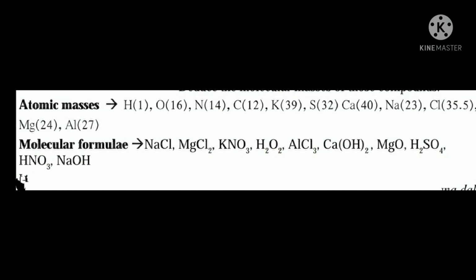Following are atomic masses of a few elements in Daltons and the molecular formulae of some compounds. Atomic masses: hydrogen 1, oxygen 16, nitrogen 14, carbon 12, potassium 39, sulfur 32, calcium 40, sodium 23, chlorine 35.5, magnesium 24 and aluminum 27. Molecular formulae: NaCl, MgCl2, KNO3, H2O2, AlCl3, Ca(OH)2, MgO, H2SO4, HNO3 and NaOH.